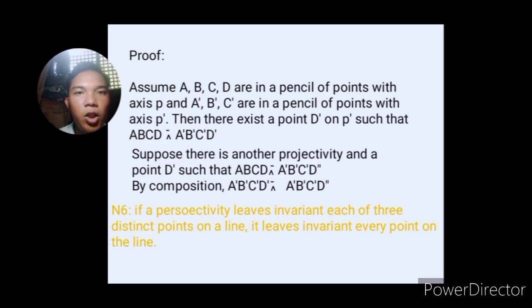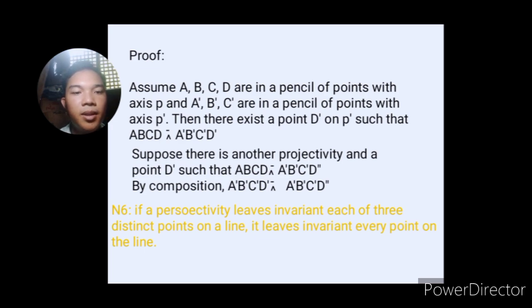I should show that these are the same, because according to the fundamental theorem of projective geometry, the projectivity between two pencils of points should be uniquely determined by three pairs of corresponding points. Okay, so now take note, when you say projectivity, that is one-to-one and onto.